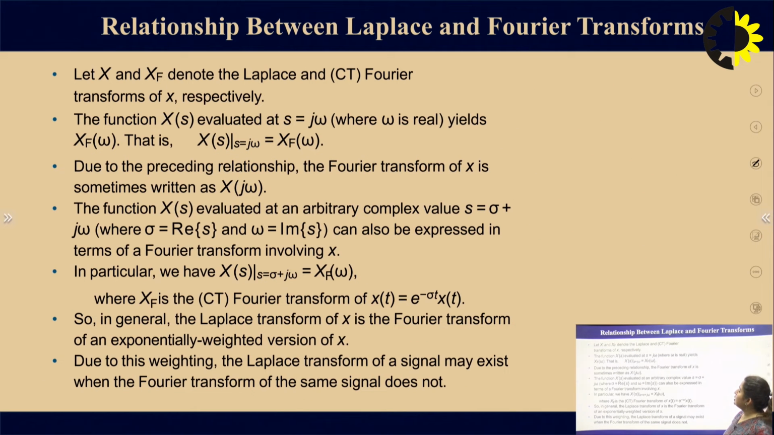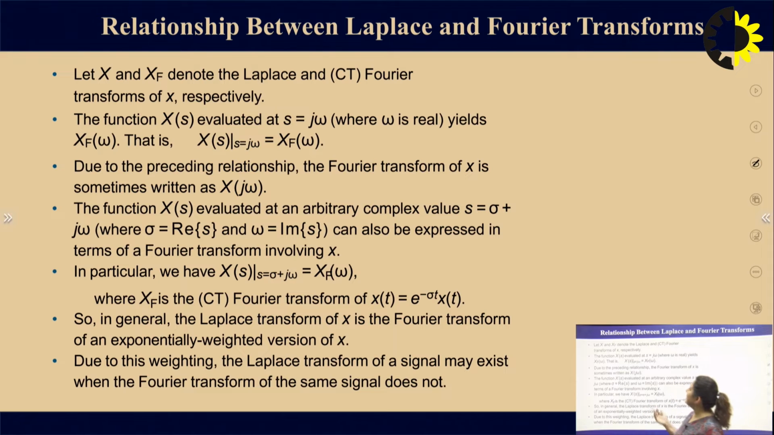So, what is the relationship between the Laplace transform and the Fourier transform? We already discussed that the Fourier transform is in the j omega domain and the Laplace transform is in the s domain. If we put s equal to j omega, it becomes a Fourier transform. But we have s equal to sigma plus j omega. So, to convert the Laplace transform to the Fourier transform, we must put sigma equal to 0. That is, the real part becomes 0.